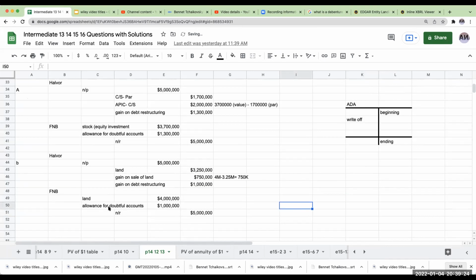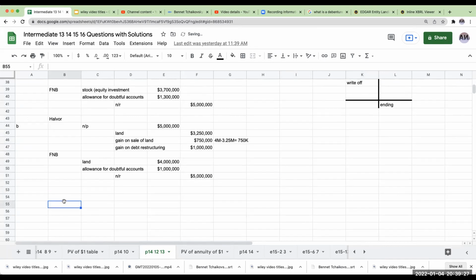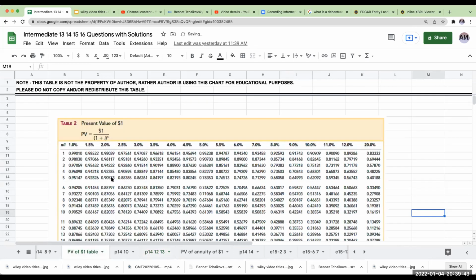So if FMB chooses to say, okay, the 5 million, and if I do the present value of $1, 3 periods at 10%, this is 0.75131.